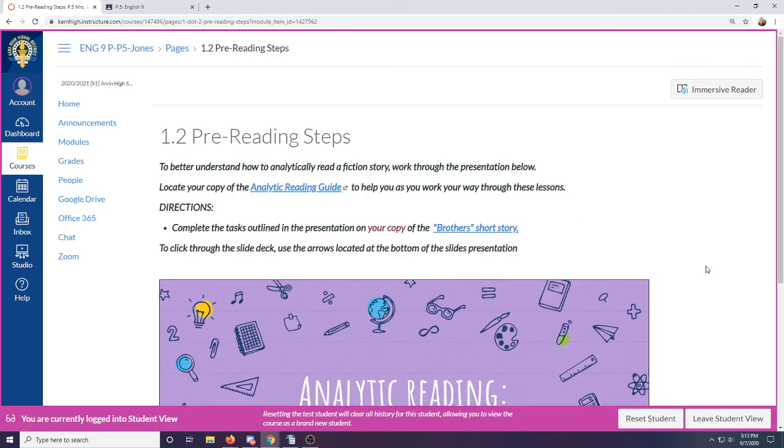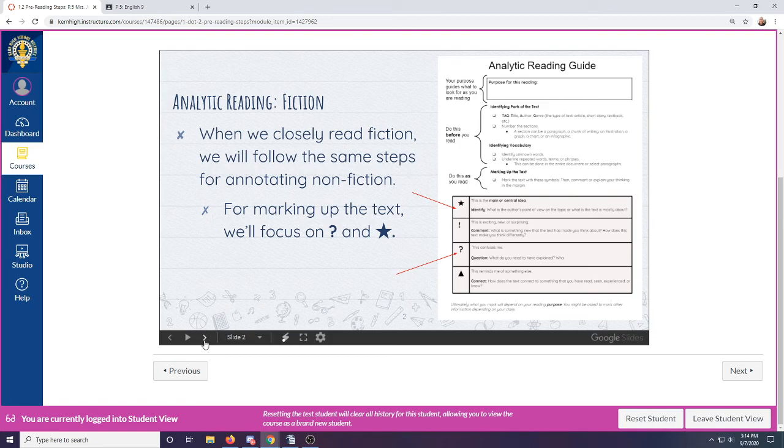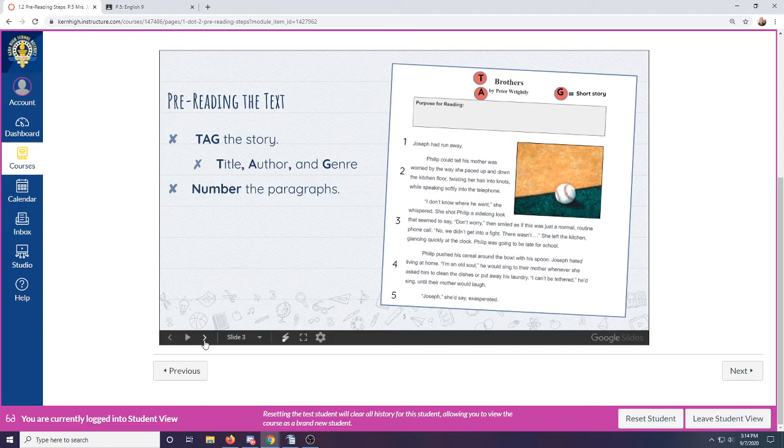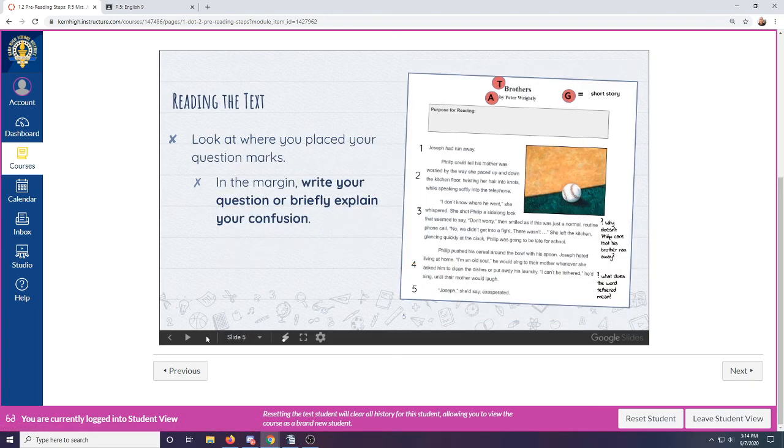For the next activity, you have a short, brief slides presentation that goes over reading closely. This is very similar to annotating a nonfiction text. You're going to do the same thing. You're going to tag the story: remind me who the author is, what the title is, what the genre is. It also gives some other suggestions on how to annotate, so you'll read that on your own time.